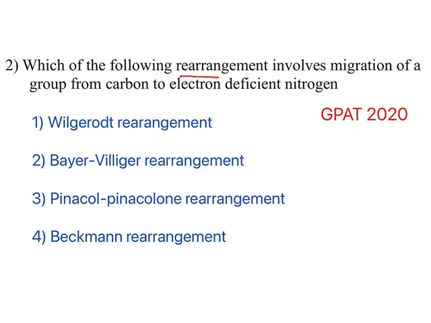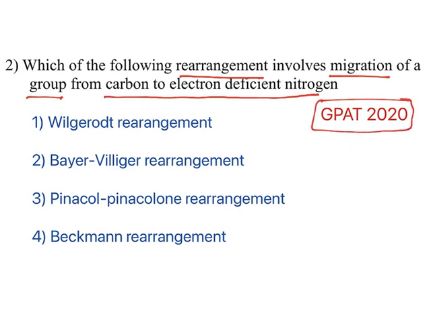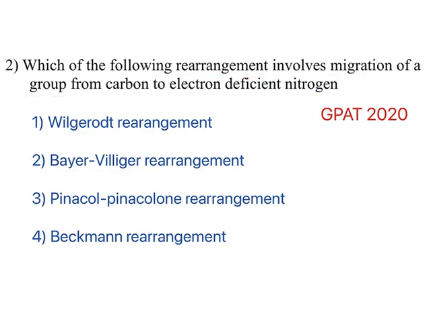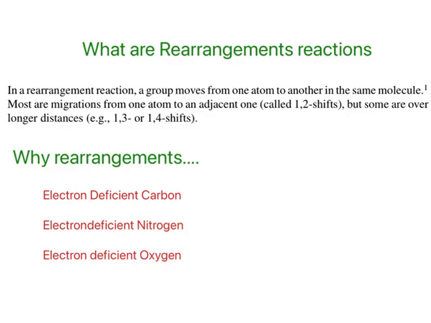Which of the following rearrangements involves migration of a group from carbon to electron deficient nitrogen? This question is also given in GPAT 2020. Now you have different names of rearrangements: Wagner-Meerwein, Baeyer-Villiger, Pinacol-Pinacolone and Beckmann rearrangement. But before answering this question, let us understand what we mean by rearrangement and why they occur.